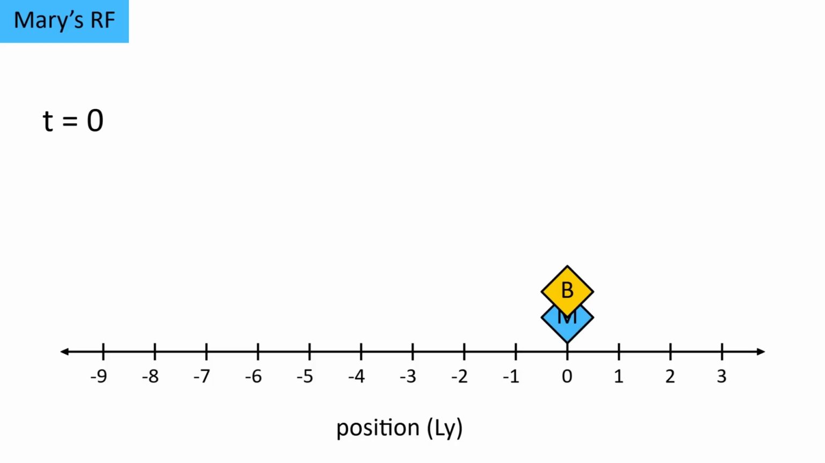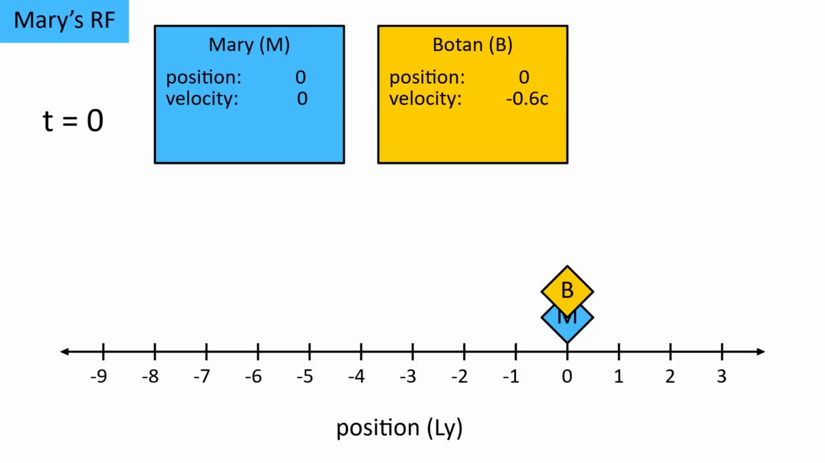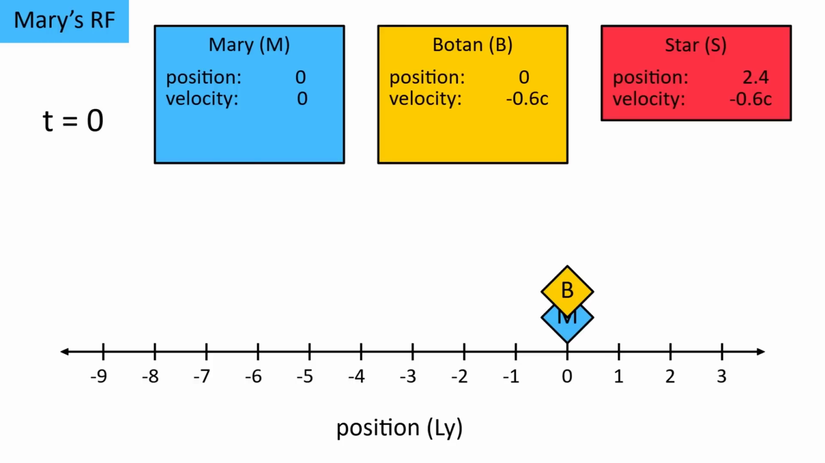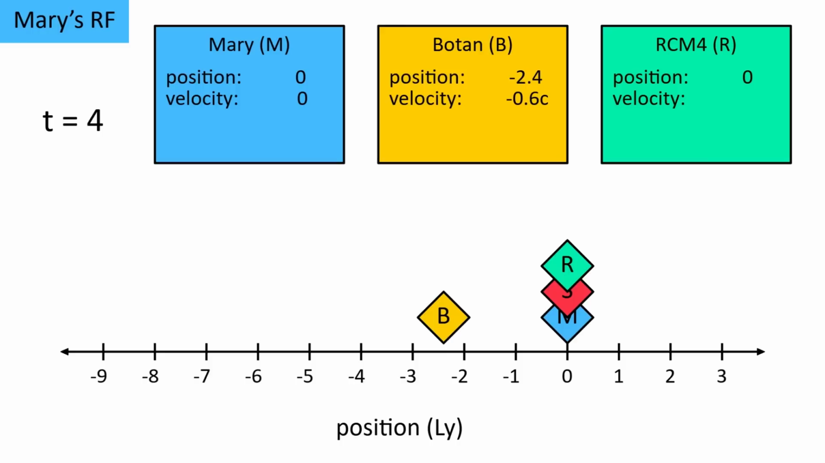Botan's velocity is simply 0.6c to the left, since that's how fast she observed Mary to be moving. The same thing applies to the star, and due to this, the distance from the star to Earth is contracted to 2.4 light years. So, at time 0, Mary and Botan both start at position 0, with the star 2.4 light years to the right. But since Botan and the star are moving left, after 4 years it's the star at position 0, with Botan 2.4 light years to the left. It's at this point that the data transfer occurs, and we start tracking RCM4.